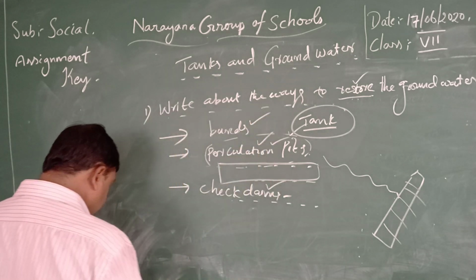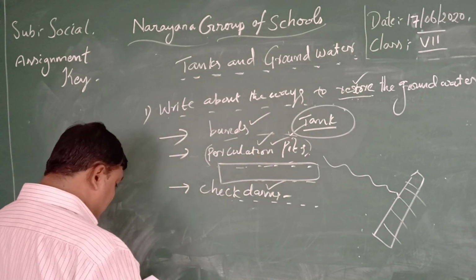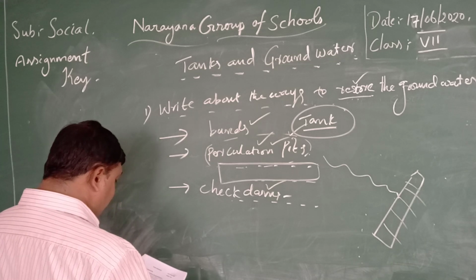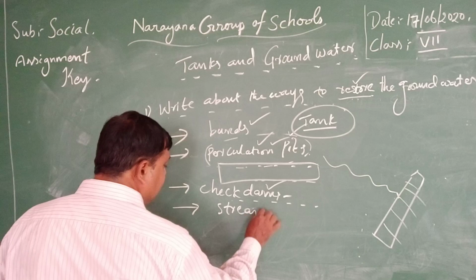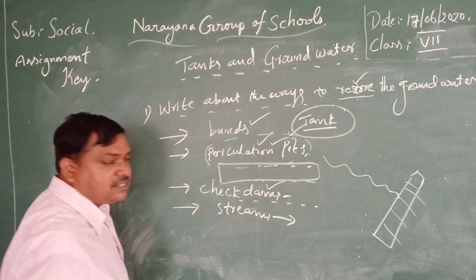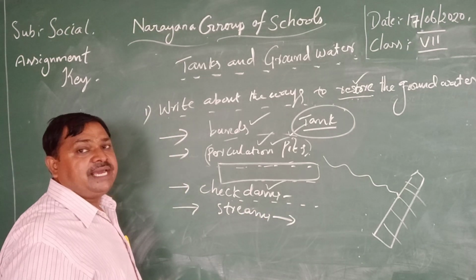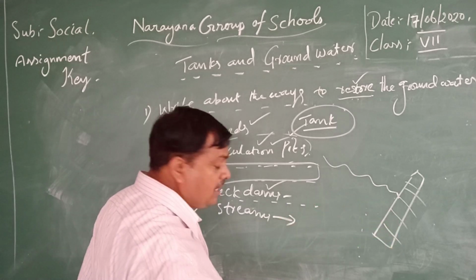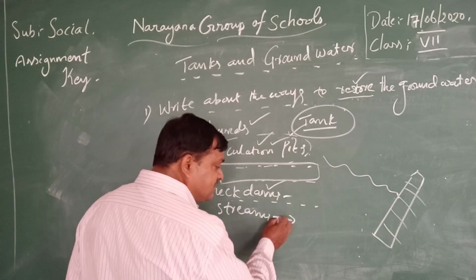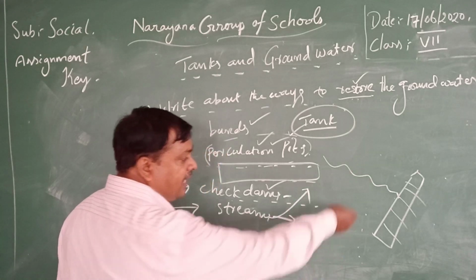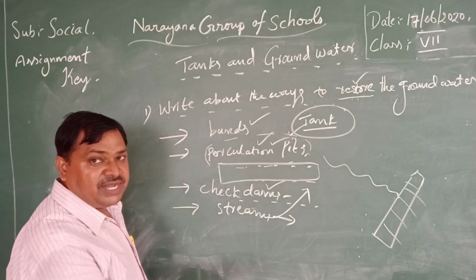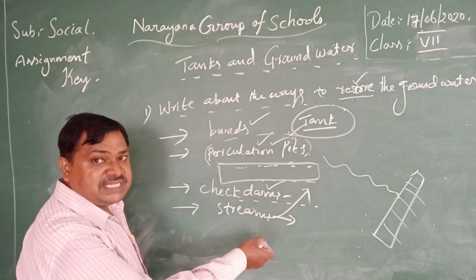And one more important thing is that water is very essential, and there are a number of short-term streams. When the rain is there, they flow, and they connect with the tanks and the check dams.